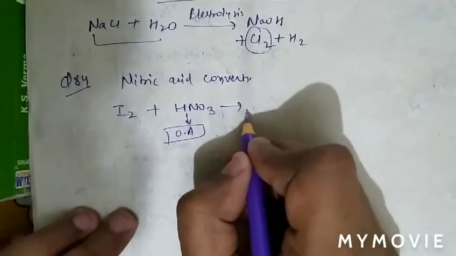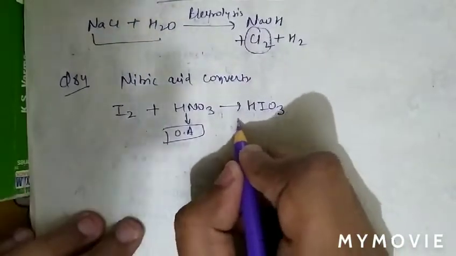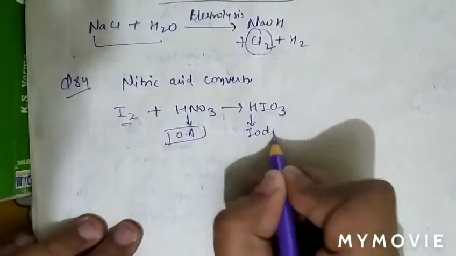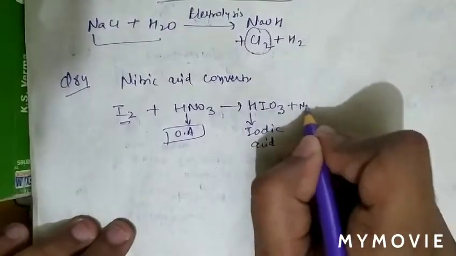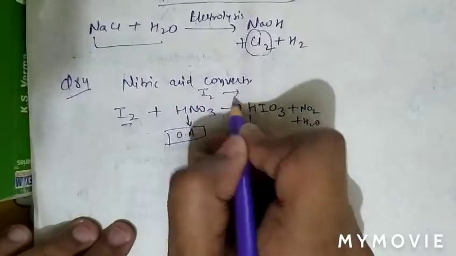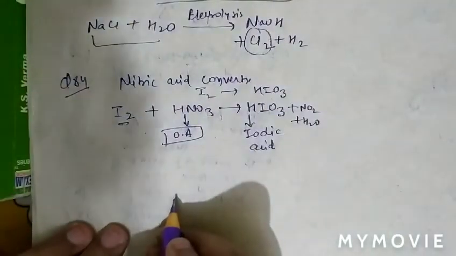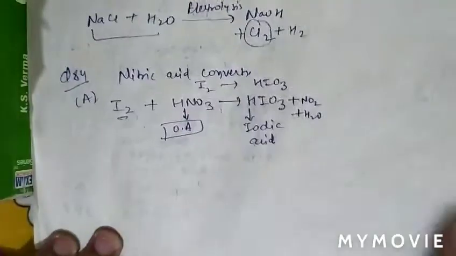It oxidizes I2 into iodic acid. It converts I2 into HIO3, which is known as iodic acid, with the liberation of NO2 gas and water. So it converts I2 into HIO3, that is iodic acid, because nitric acid is an oxidizing agent. So question number 84, option A is correct. See question number 85. In question number 85, what is given there?